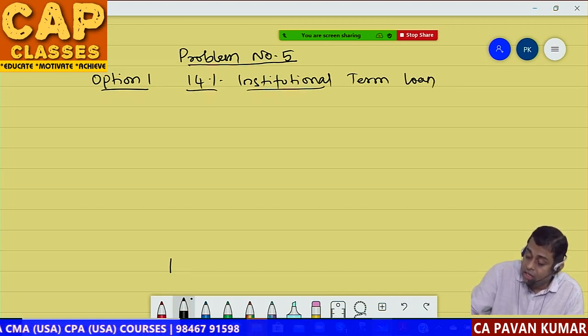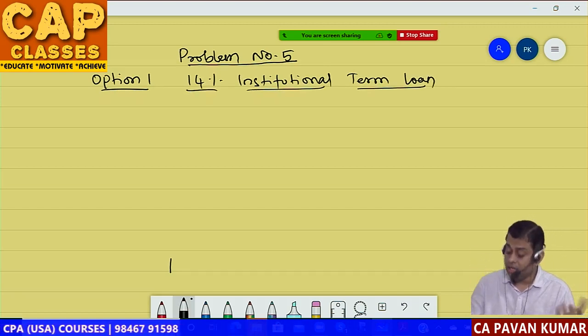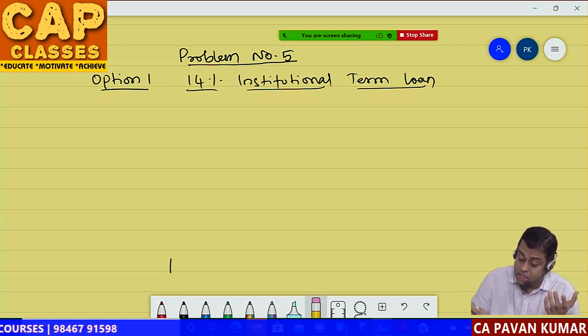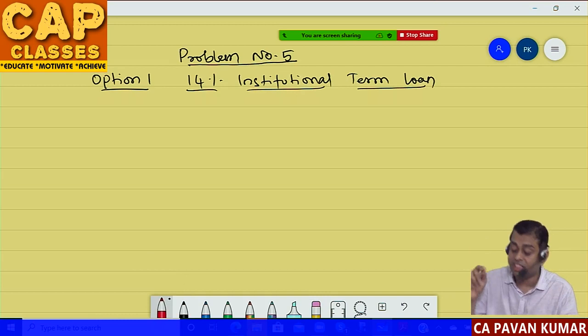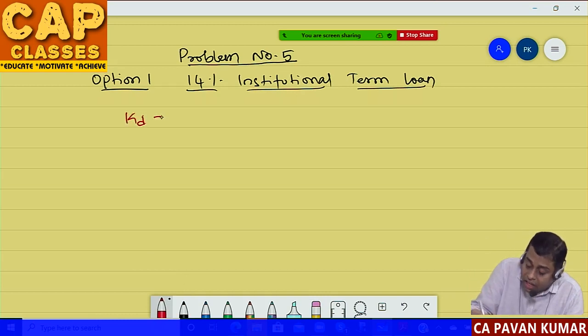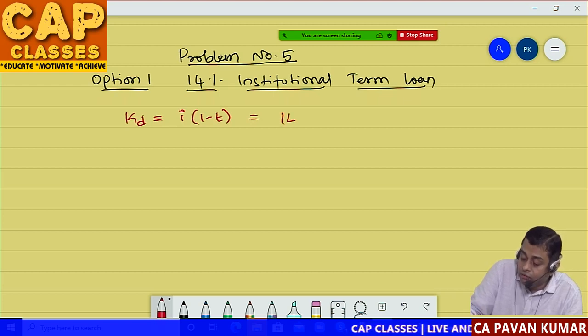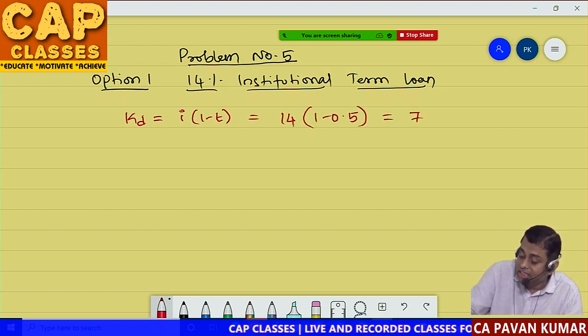Here, since the rate is available, there is no concept of net proceeds, because issue expenses are not there. So we can calculate KD is equal to first formula, small I into 1 minus t. 14 into 1 minus 0.5, that comes to 7%.